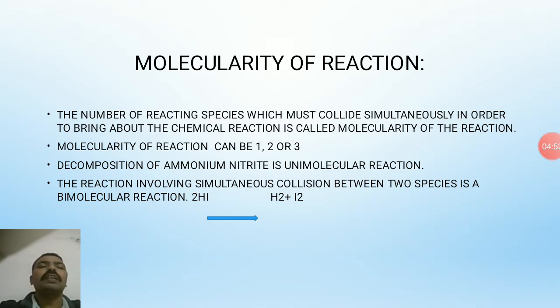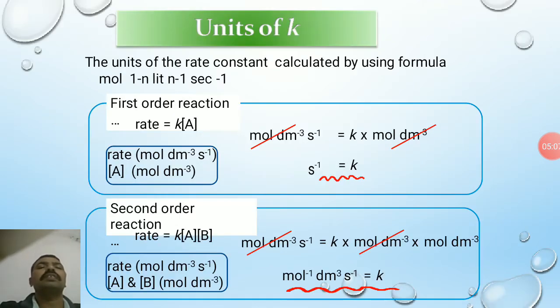Decomposition of ammonium nitrate is an example of a unimolecular reaction. A reaction involving simultaneous collision between two species is a bimolecular reaction. For example, when two molecules of HI are heated, they are converted into H2 plus I2. Next, the unit of the rate constant.